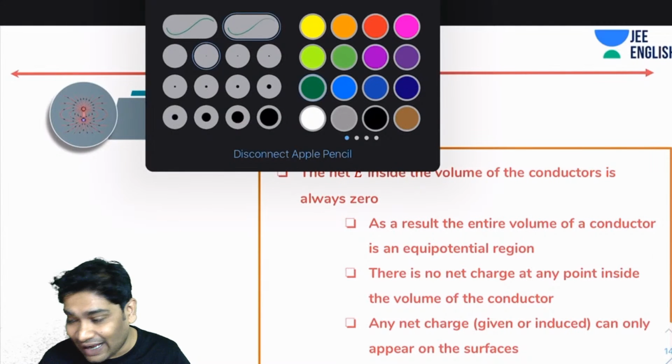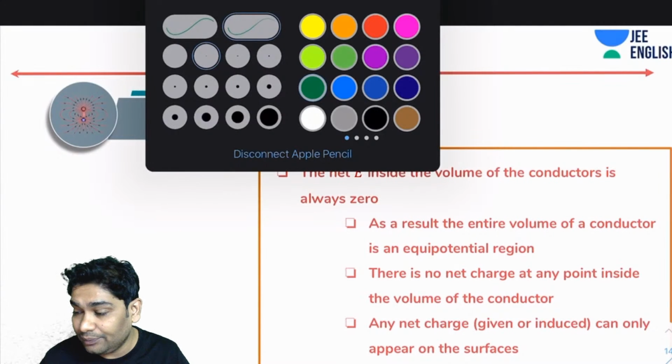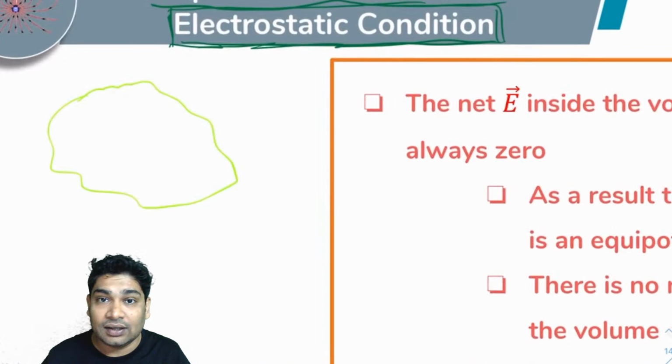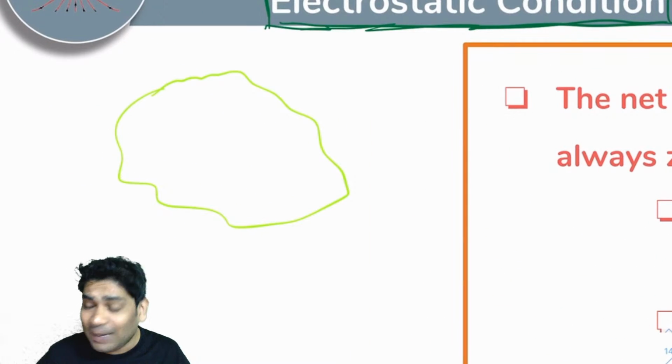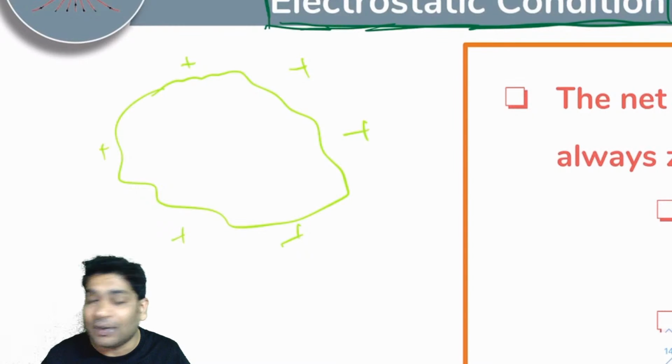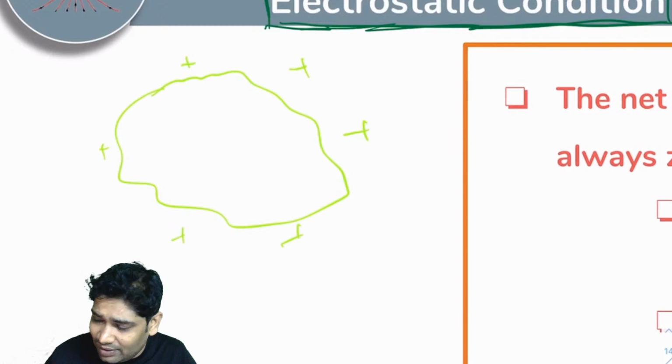If at any time you look at a conductor, so consider at any time I'm looking at this conductor and I see that there might be some charges on the surface. I don't know whether they are positive or negative, how they are appearing. So some charges are there on the surface and I see that no charge transfer is happening. Let's imagine no charge transfer is happening. So in the example shown, this guy has a net positive charge.